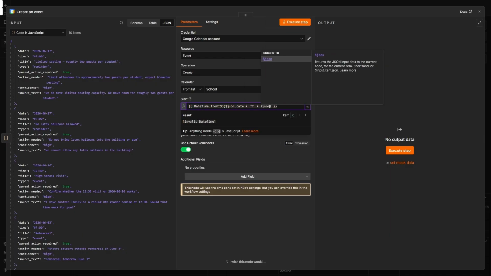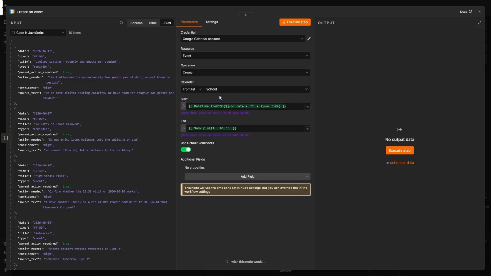All right, so we have the date. Now we're going to go ahead and add the time. So there we are. We see our date and our time of 7 a.m. minus 4 hours, because that's my time zone. And you can see as I scroll through these, it changes different times based upon what was returned. There's one here at 12:30, others are at 7 a.m. because they couldn't determine. Now I'm just going to copy and paste this down here into the end.